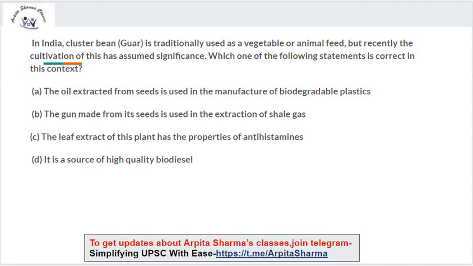In India, cluster bean, guar, is traditionally used as vegetable or animal feed, but recently its cultivation has assumed significance. Which of the following statements is correct in this context? A. The oil extracted from seeds is used in the manufacture of biodegradable plastics. B. The gum made from its seeds is used in the extraction of shale gas. C. The leaf extract of this plant has the properties of antihistamines. D. It is a source of high quality biodiesel. So which is the correct answer?